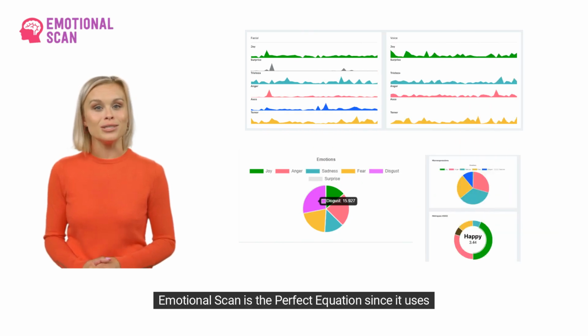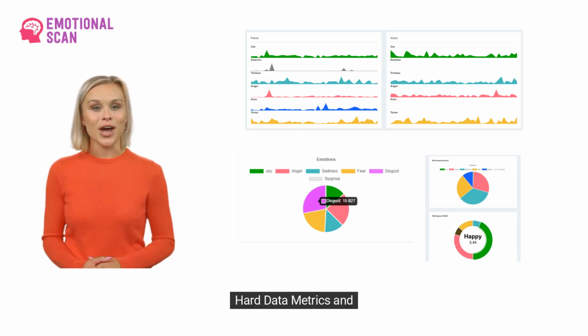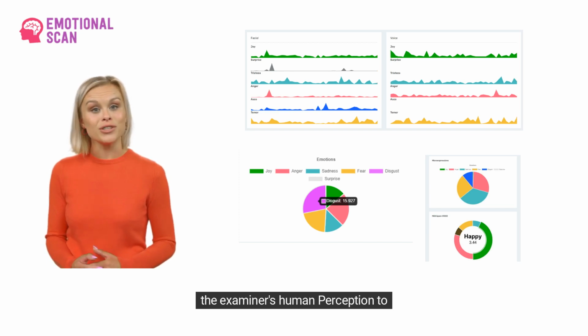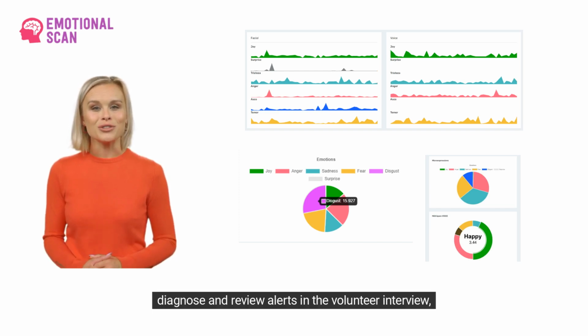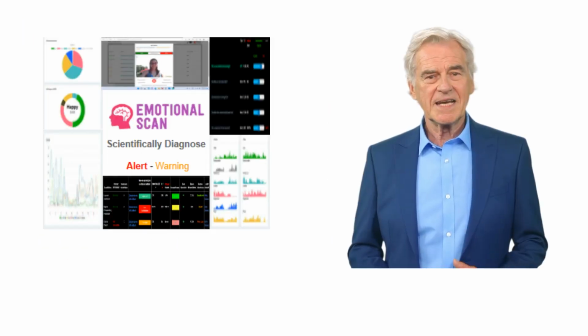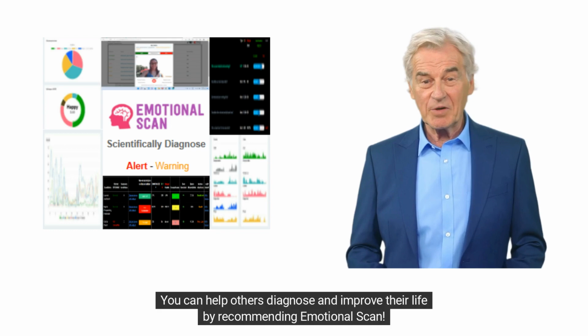Emotional Scan is the perfect equation since it uses artificial intelligence plus hard data metrics and the examiner's human perception to diagnose and review alerts in the volunteer interview that can improve its mental health and solve critical issues. It was built for the world's best coaches and therapists. You can help others diagnose and improve their life by recommending Emotional Scan.